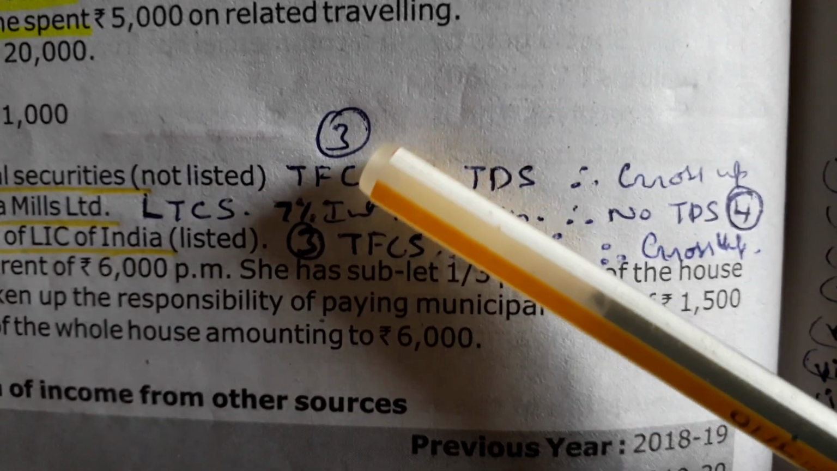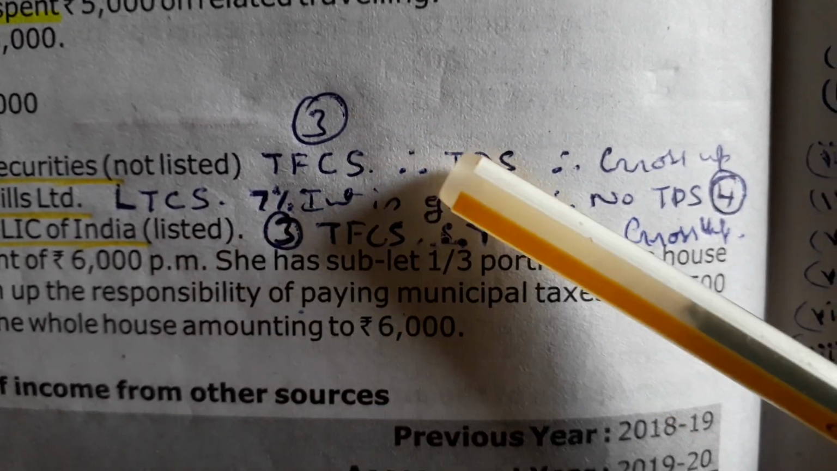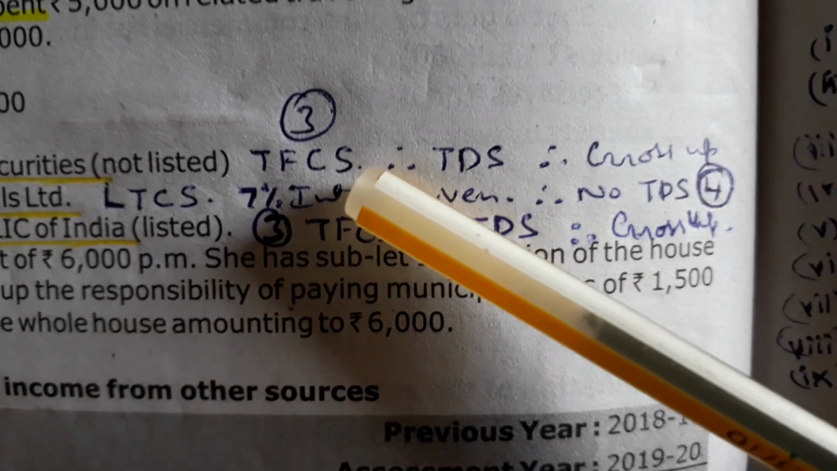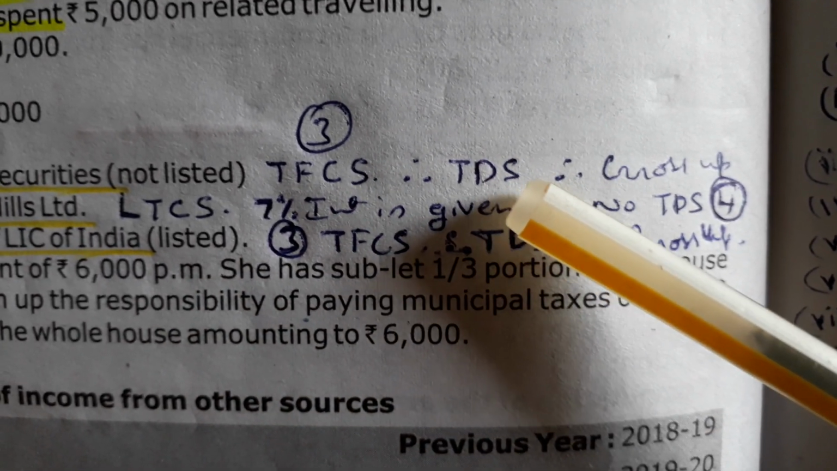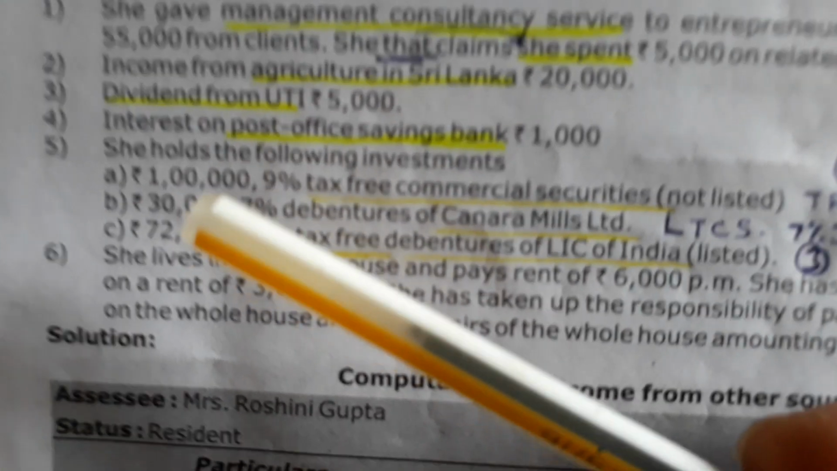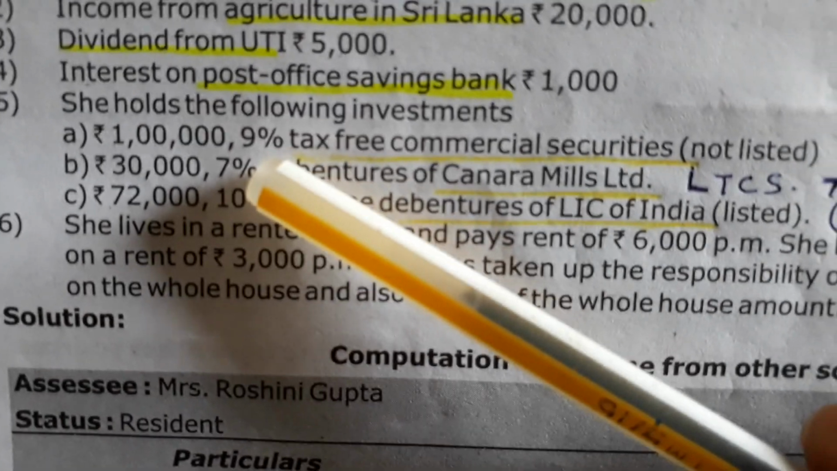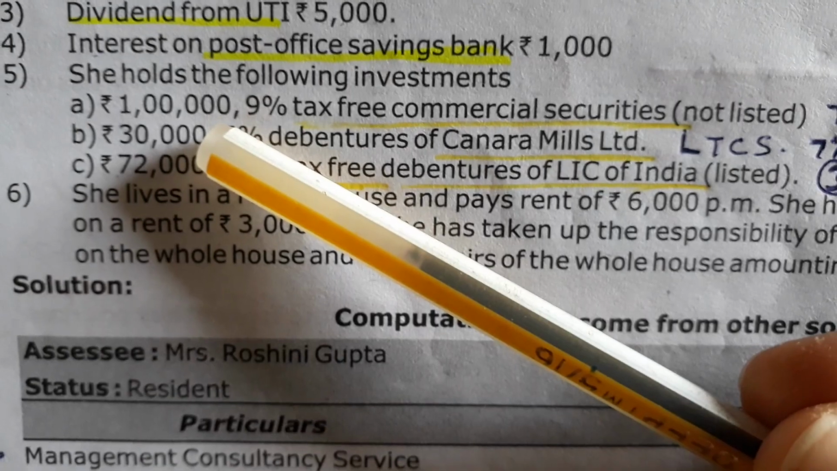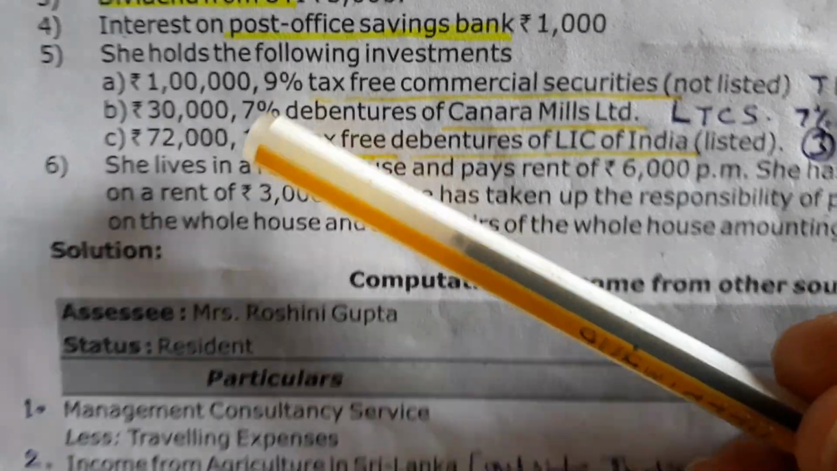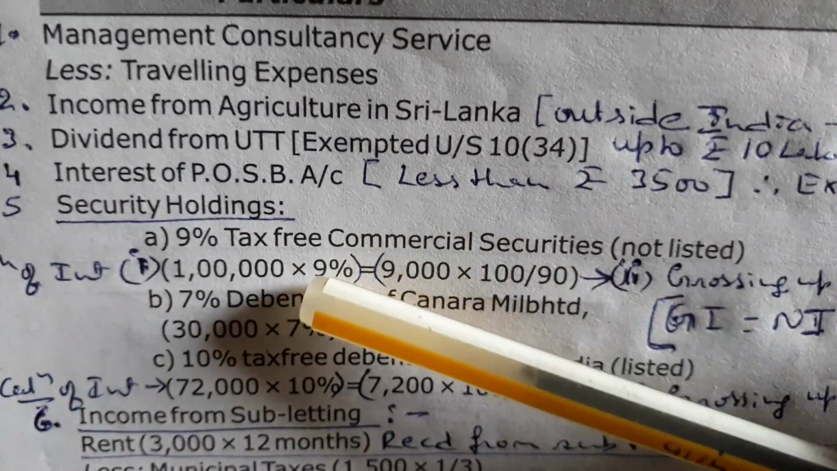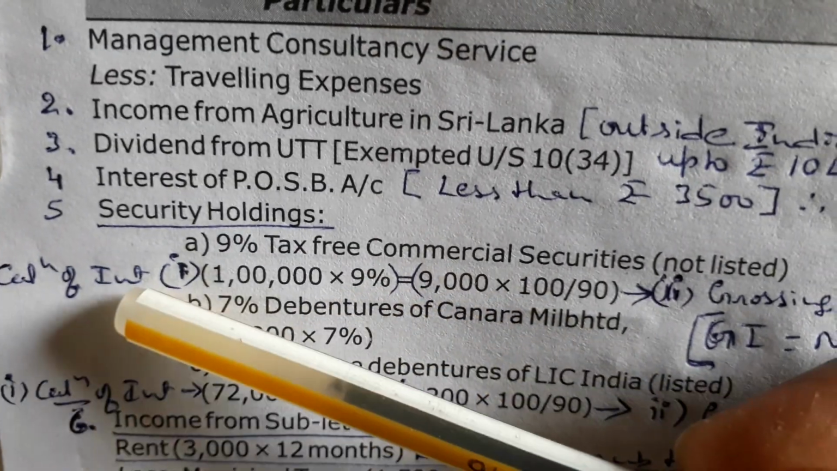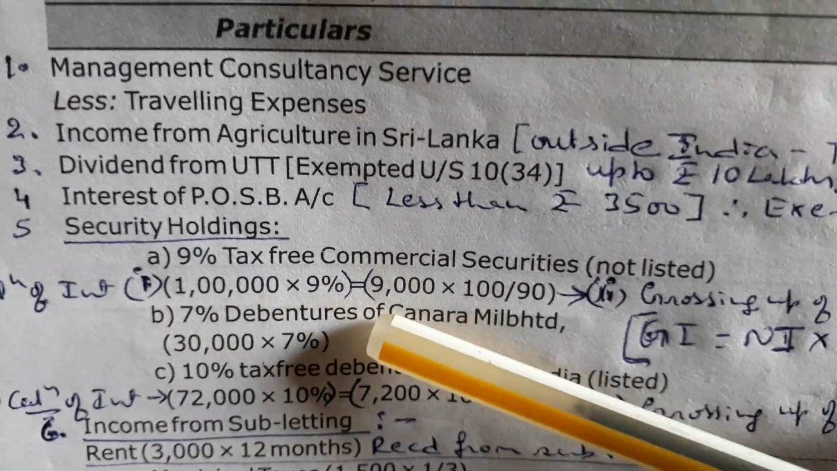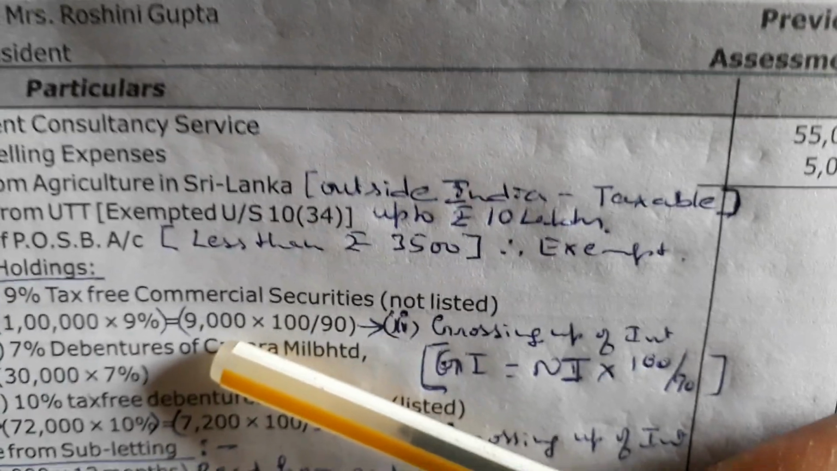This is third type of the problem in interest on securities. In this problem, always there will be TDS at the rate of 10%. So, always you have to gross up. Since percentage of interest is given, first you calculate the percentage of interest, then you have to gross up. So, on 1 lakh, you have to calculate the 9%. This is interest. First step is calculation of the interest. This is 9,000.